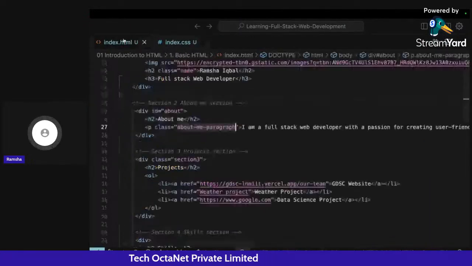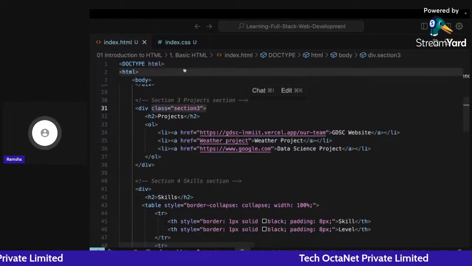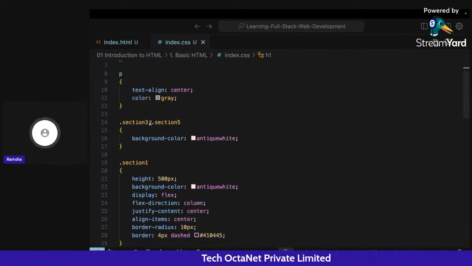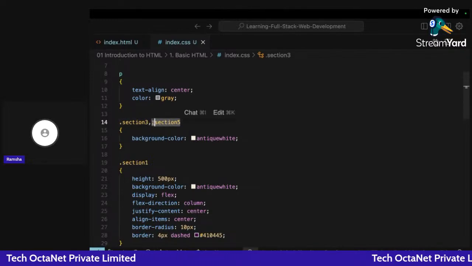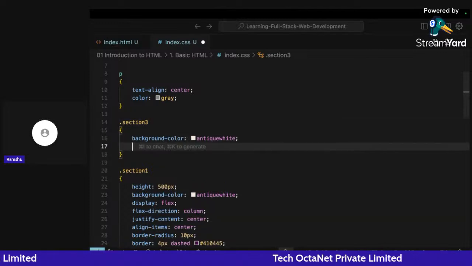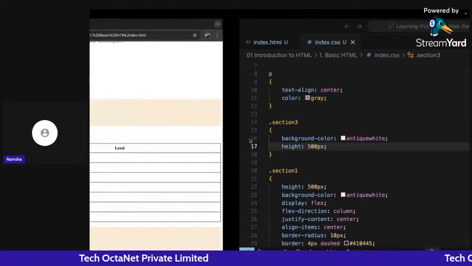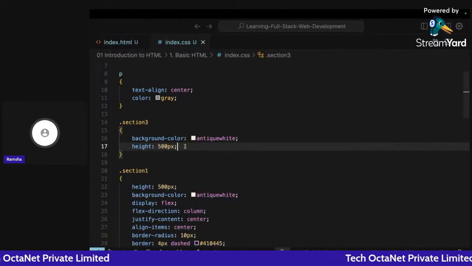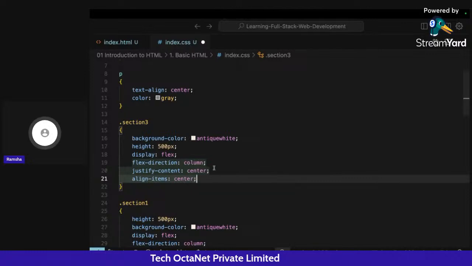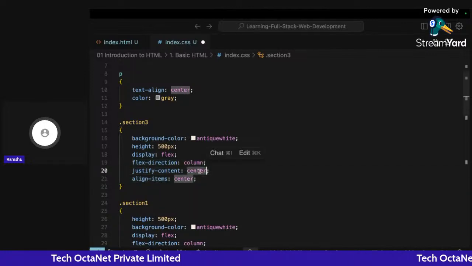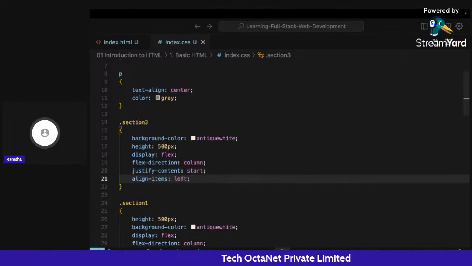The section 3 class name is being given, so I will use that only. I will remove section 3 from here. Or let's remove section 5 from here. And here I will give a height of 500 pixels. Again, the display property will be flex, and the flex direction will be column. The contents that we are aligning will be at the start in the y direction, and align items will be aligned in the left direction here.